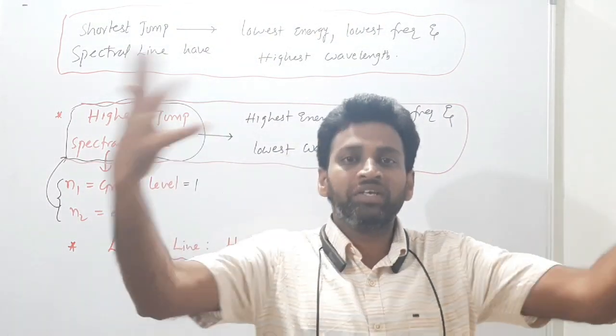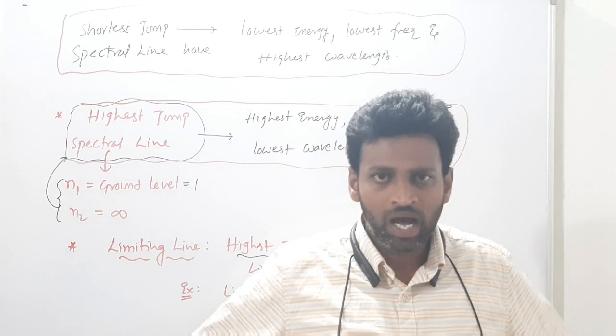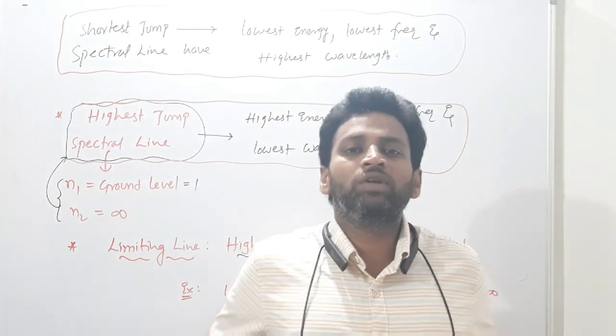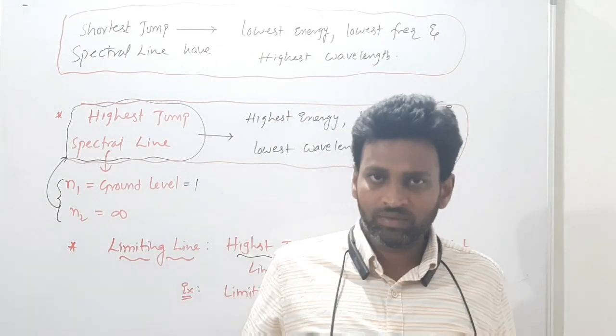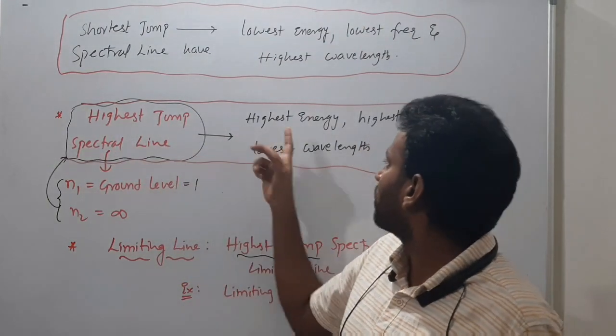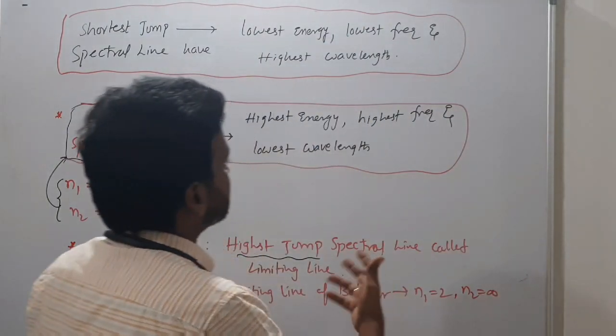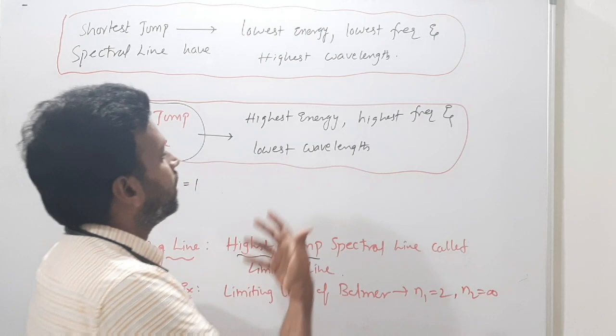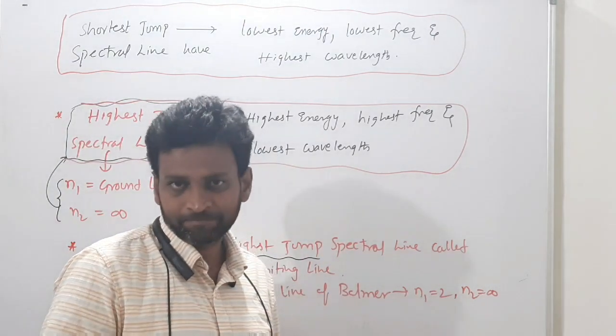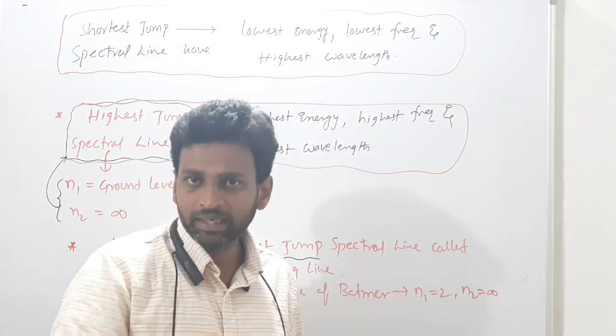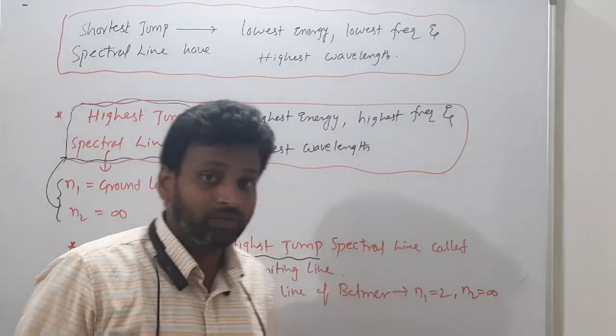Highest jump will have the highest energy. Correct or not? I have more energy, so I will jump a long distance. So the highest jump will give the highest energy, or the highest frequency, or the lowest wavelength. Got it clearly? So these are very important.